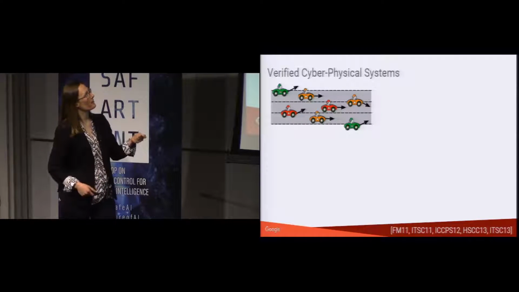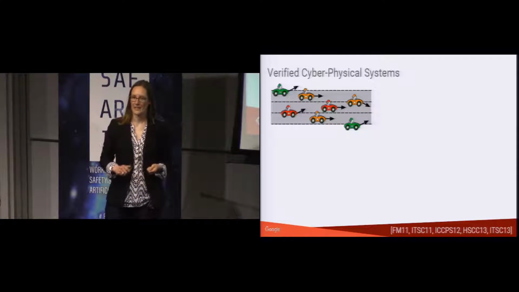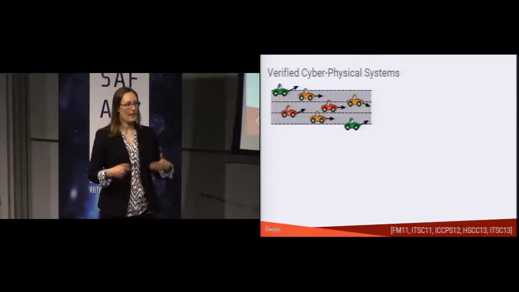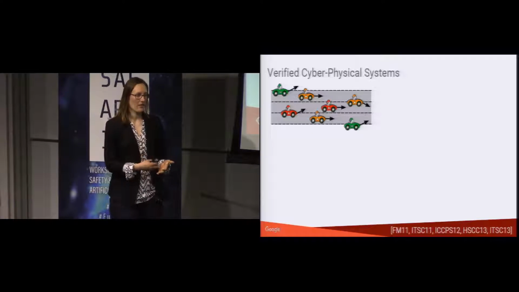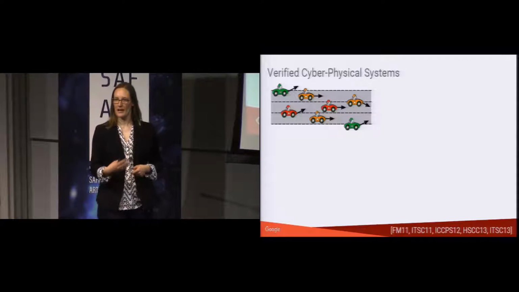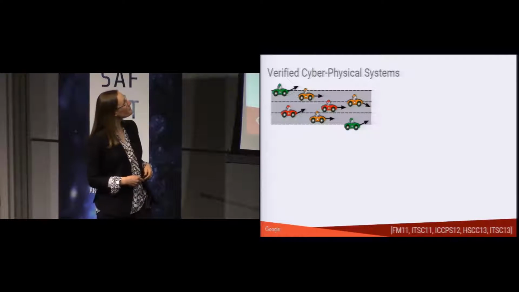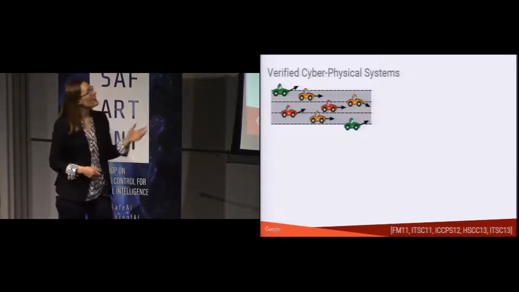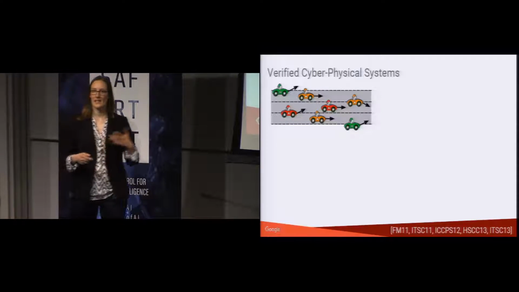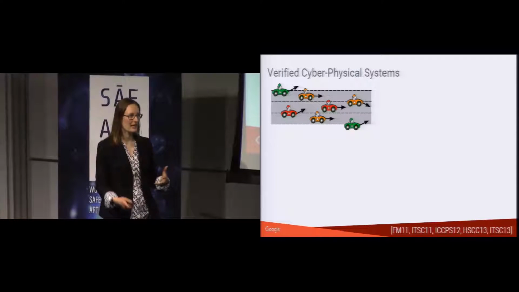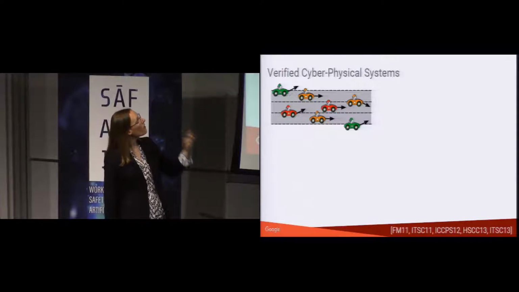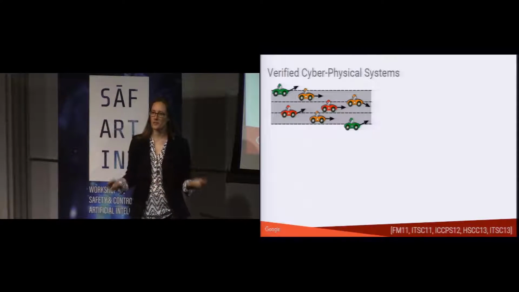So for example, if I'm driving along and the car in front of me slams on its brakes, I might have an emergency braking system in my car that would keep me from colliding with the person ahead of me. So this system is complicated, of course, because it's a cyber-physical system and has these physical dynamics that we have to analyze. But it's also complicated because we have distributed dynamics.